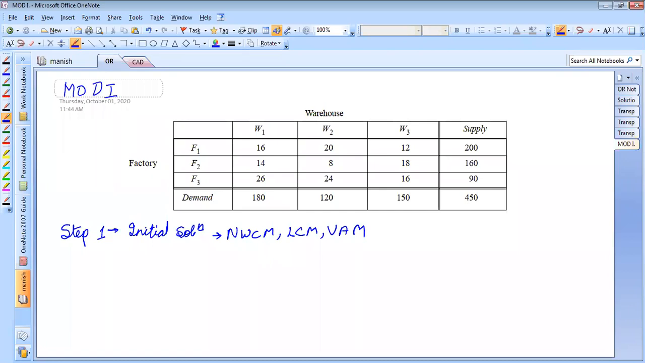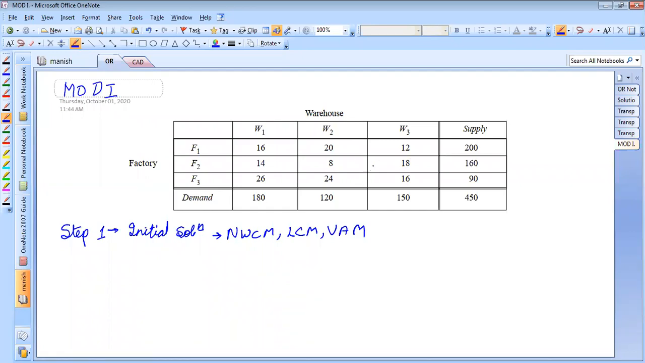The VAM method is preferred because it gives a close approximation. It will give you values close to the optimum value, and the number of iterations required in the MODI method will be reduced. So we should go with the VAM method. Either we can go with the VAM method, or the least cost method, or the northwest corner method.